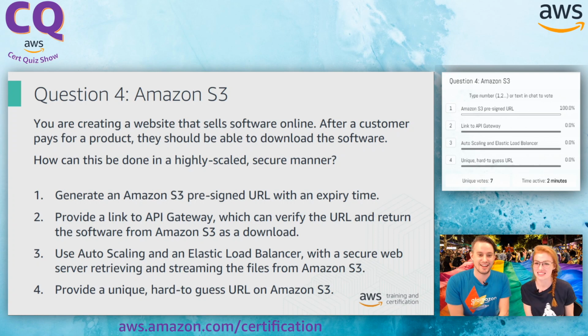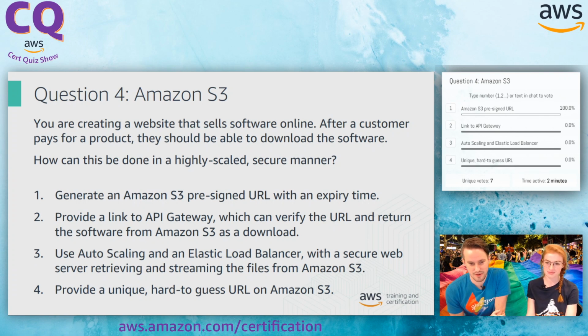Want, right? And that is a thing that you can do. But as per all exam questions, we'll put a pin in it and keep going. Answers. That's right. So number two says provide a link to API gateway which can verify the URL and return the software from S3 as a download.